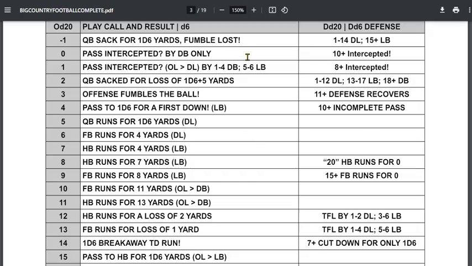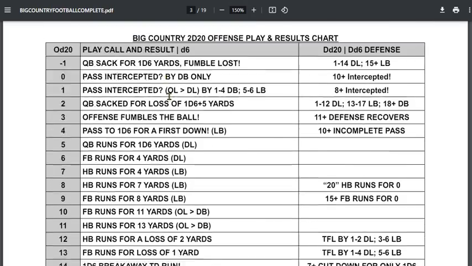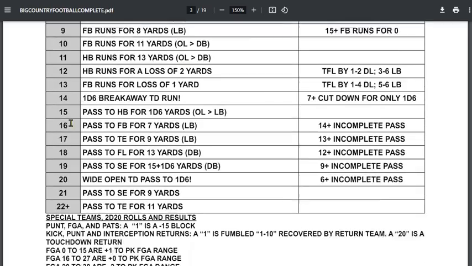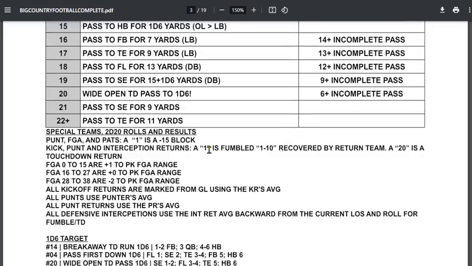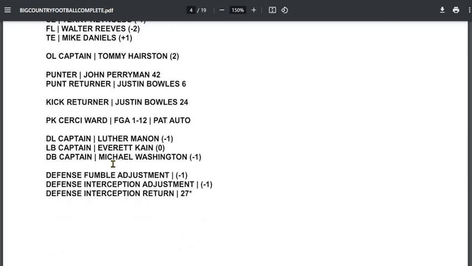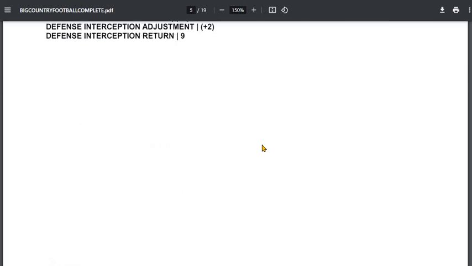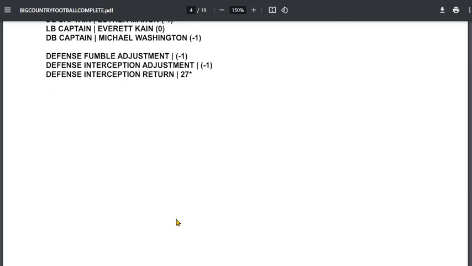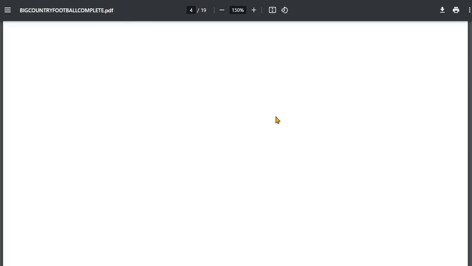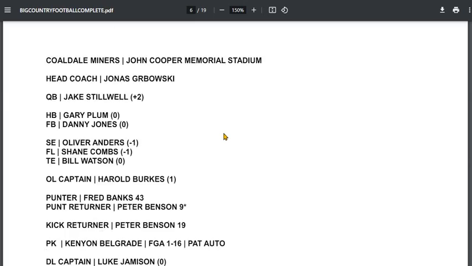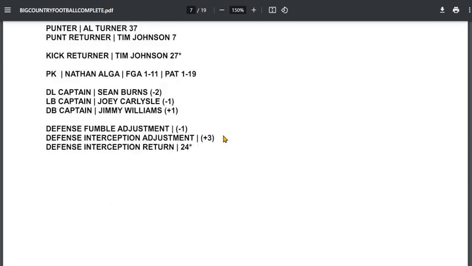What has changed is I've added the OL to it in spots, and also I've added the two potential negatives and the two potential positives. That's done. I've also updated the teams to have the O-line and the fumble and interception adjustments for all the 8 fictional teams. In the future, I will probably have a write-up here for all of these, so I've left this blank. I might come in and do a write-up and then update this package. But the package is going to be available for those who want to start playing.